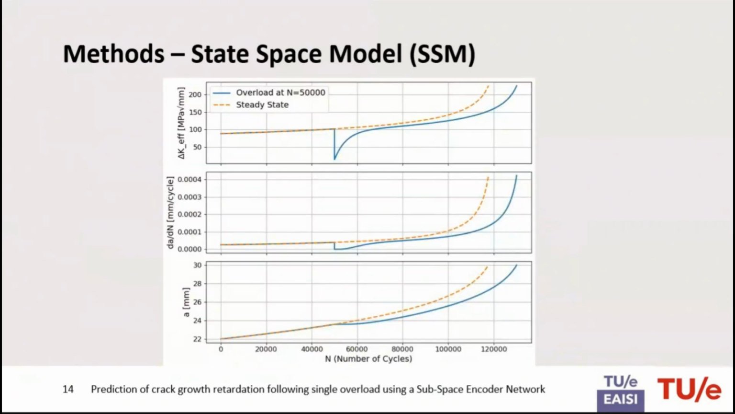So this is an example of just the data sets that we can obtain using this state space model. The orange line shows a data set without overload, and the blue line essentially shows the overload we applied at cycle 50,000, and there's no delayed retardation, just crack closure effects.